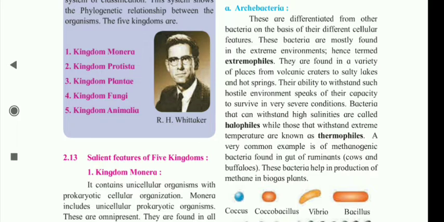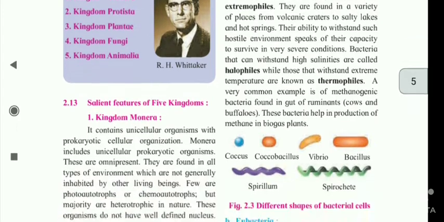Their ability to withstand such hostile environments speaks of their capacity to survive in very severe conditions. Bacteria that can withstand high salinities are called halophiles, while those that withstand extreme temperature are known as thermophiles. A very common example is of methanogenic bacteria found in the gut of ruminants, cows and buffaloes. These bacteria help in the production of methane in biogas plants.